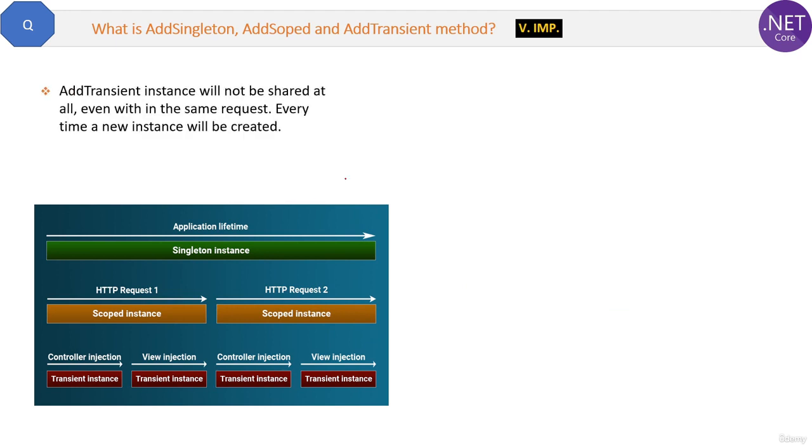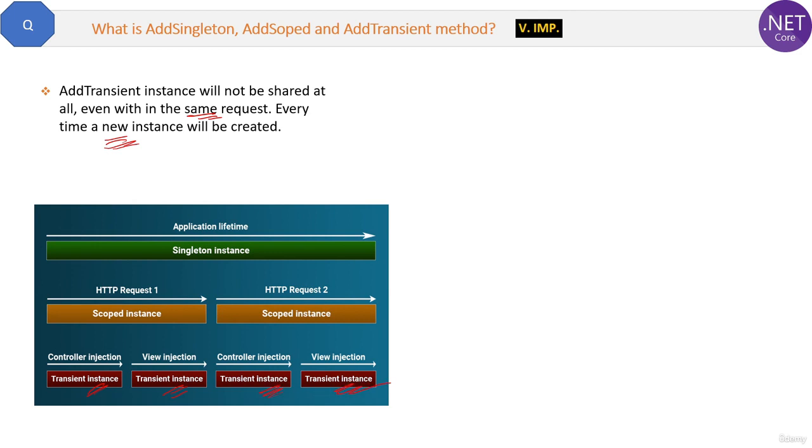Add transient instance will not be shared at all, even within the same request. Every time a new instance will be created. Now see the diagram. For the same request, multiple instances of the same services are created at different points.